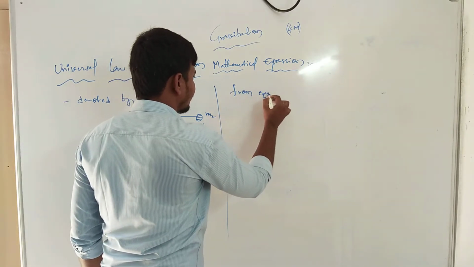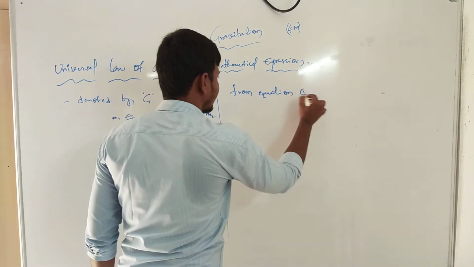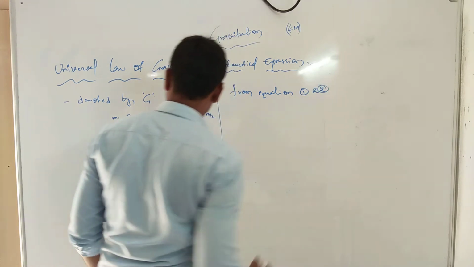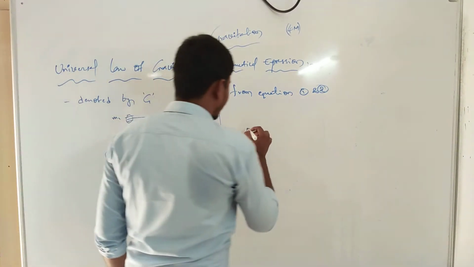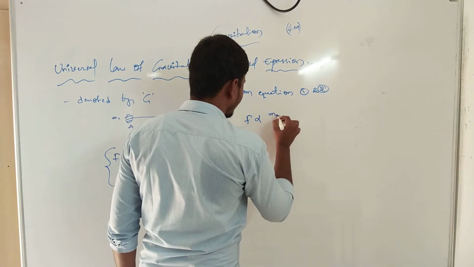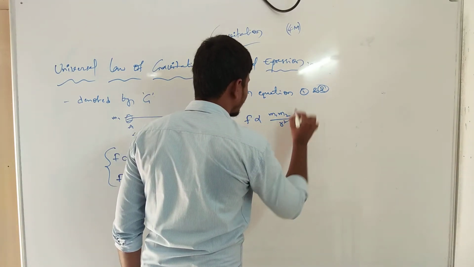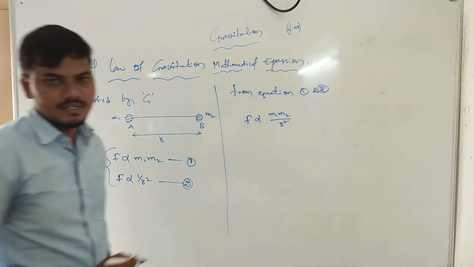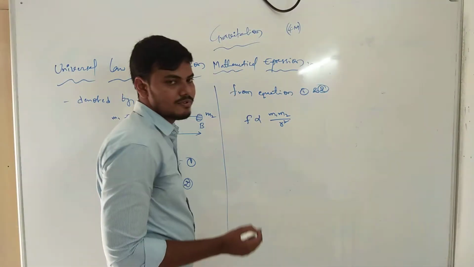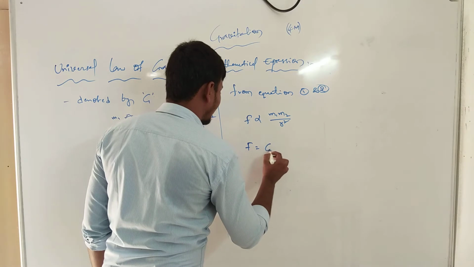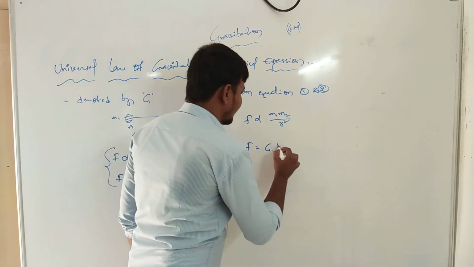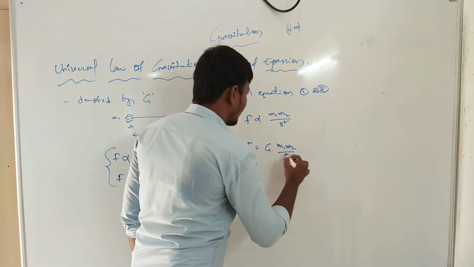From equation 1 and 2, the first equation and the second equation, combining them, F is directly proportional to m1 m2 by r square. Now the proportionality sign is removed and a constant applied. F is equal to capital G, which is the constant, times m1 m2 by r square.